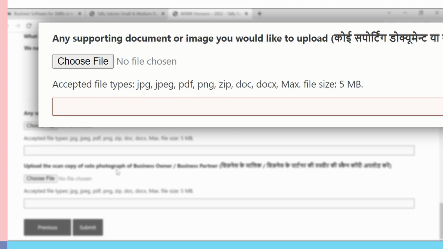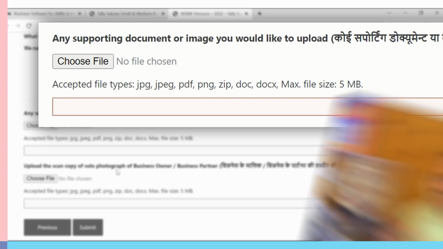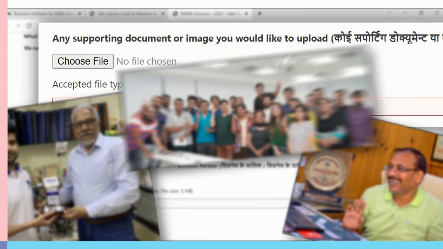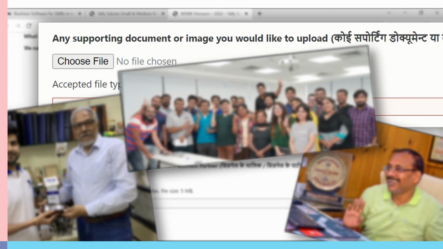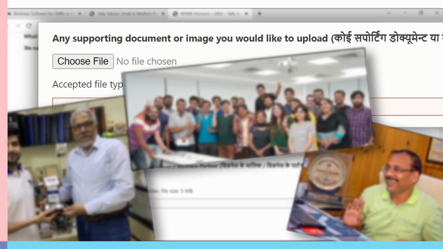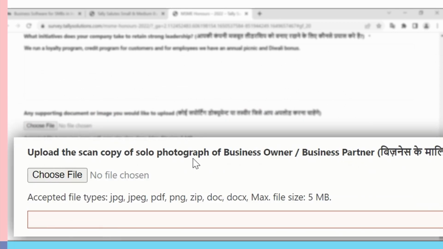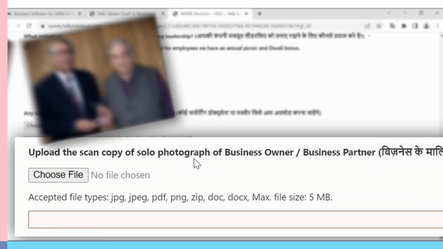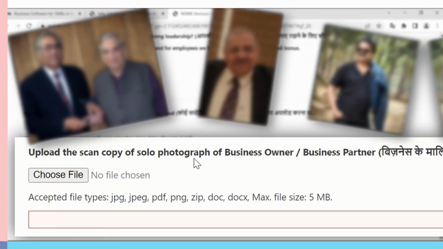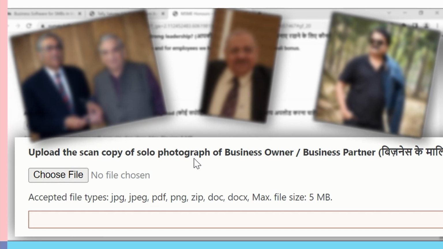You can upload any picture or document that shows your previously earned awards, group staff pictures, client testimonials, or anything else about your company. In the last question, you can upload your own picture if you are nominating yourself, or the picture of the business owner if you are nominating another business.